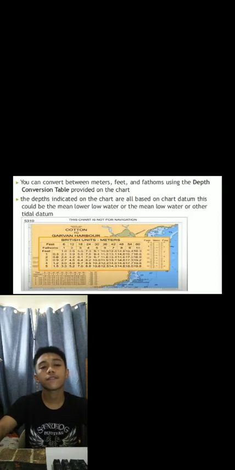You can convert between meters, feet, and fathoms using the depth conversion table provided on the chart below. The depths indicated on the chart are all based on the chart datum. This could be the mean lower low water or the mean low water or other tidal datum.